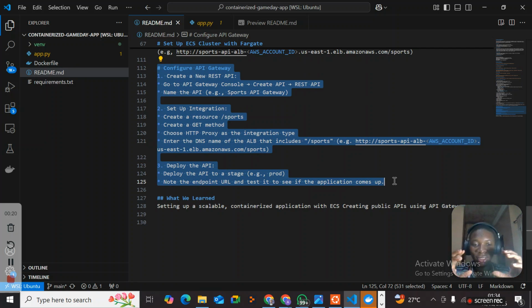I don't want this video to extend more than this, or go into a part 2. So here we've learned how to set up a scalable containerized application with a